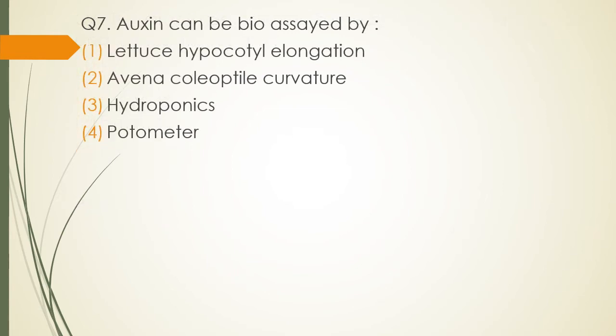Question 7. Auxin can be bioassayed by option 1, lettuce hypocotyl elongation. Option 2, Avena coleoptile curvature. Option 3, hydroponics. Option 4, potometer. Auxins can be bioassayed by. The correct answer is option 2, Avena coleoptile curvature.